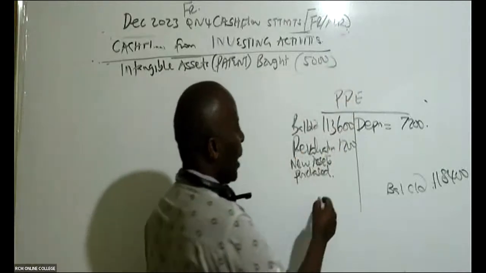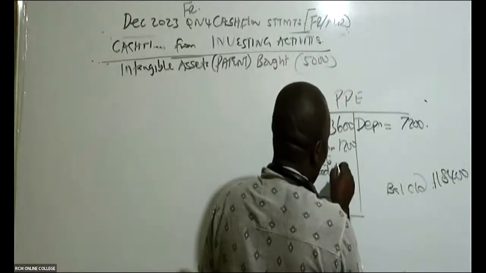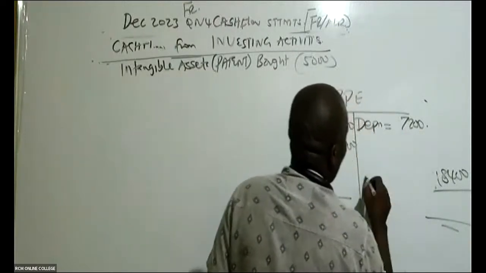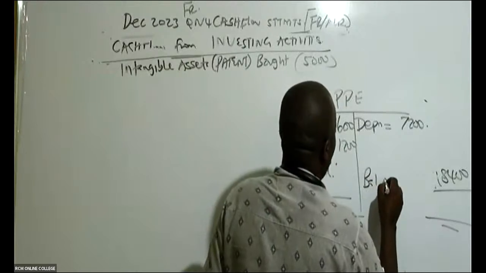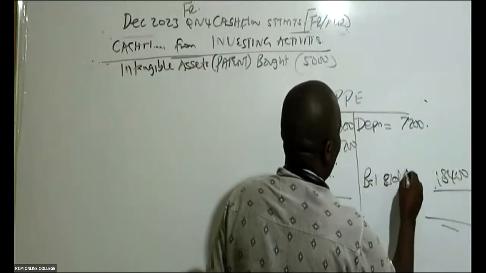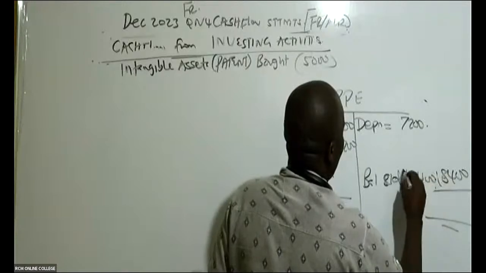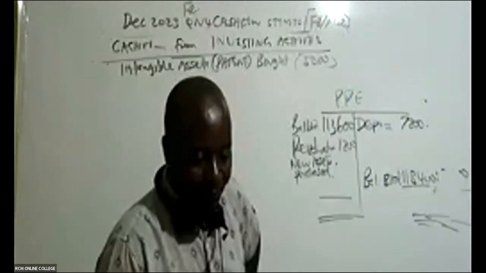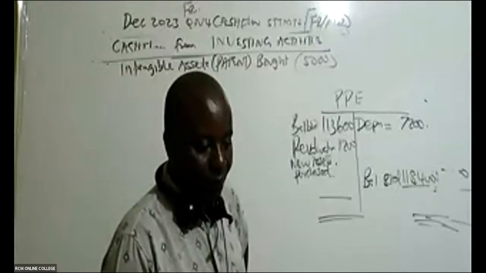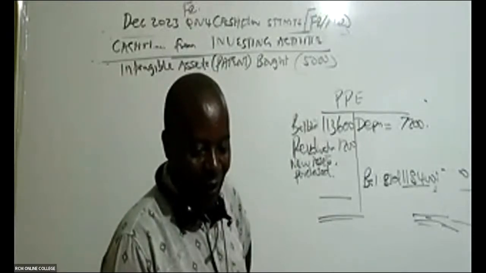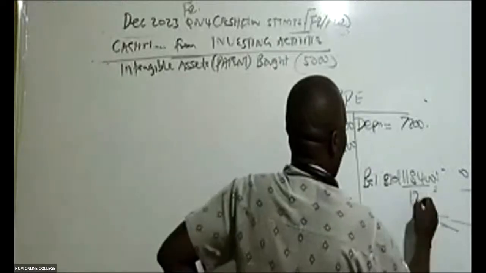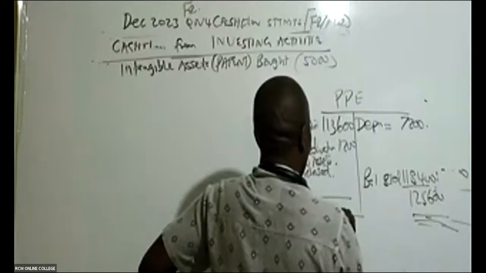So are you able to give me the balancing figure? The balancing figure is what will come here. Balance brought down, carried down, 118,400 plus 7,200? So in the interest of time, because I must finish, 125,600. So this is 125,600.